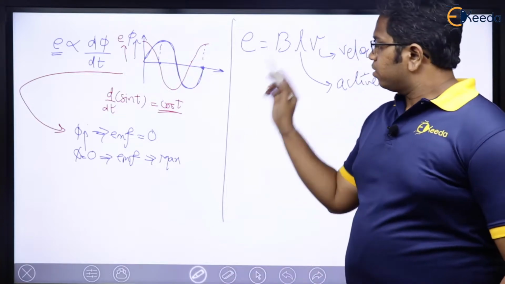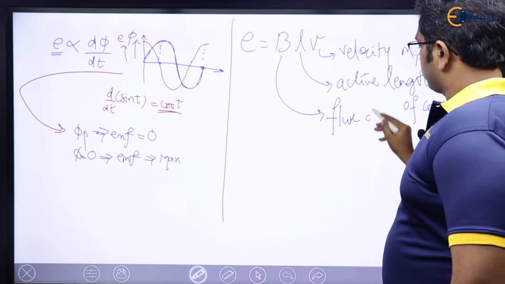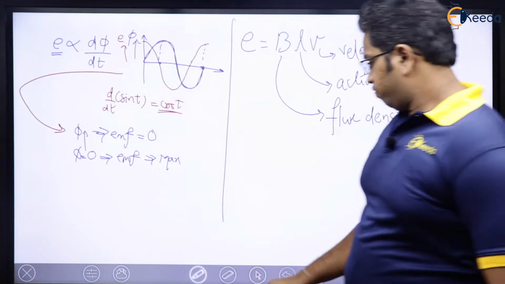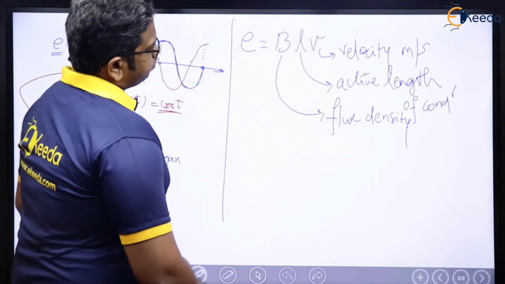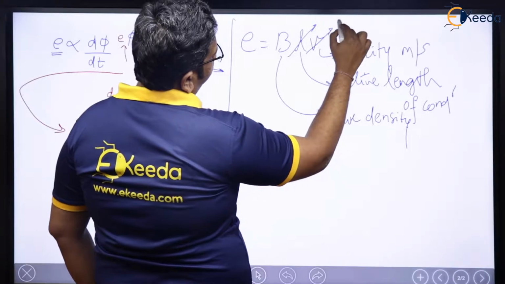Right? And B is the flux density. Now, if this active length of the conductor and this velocity, I am assuming as constant.